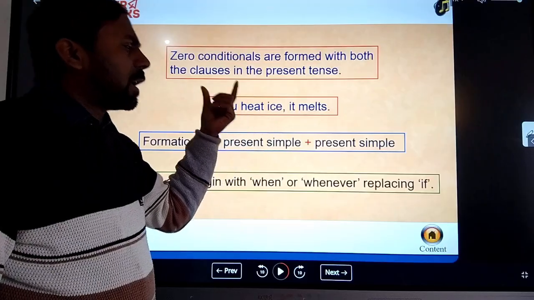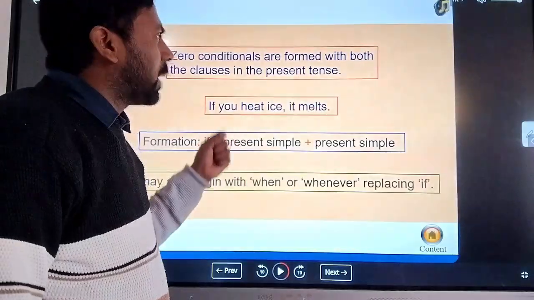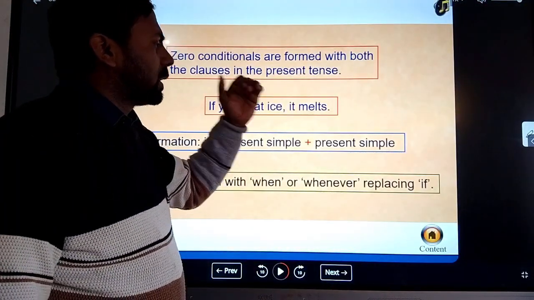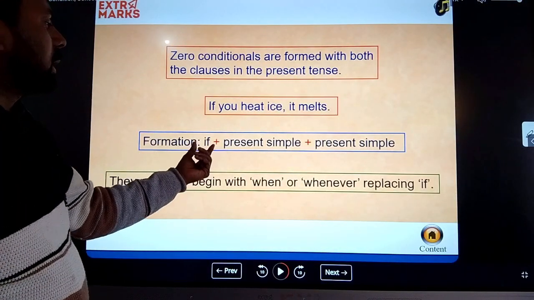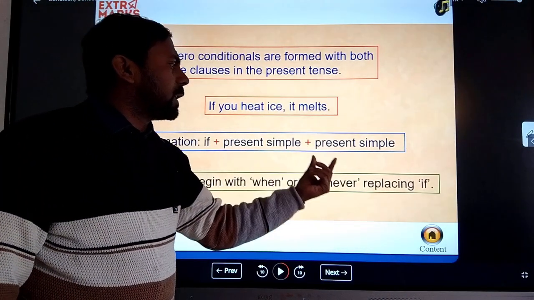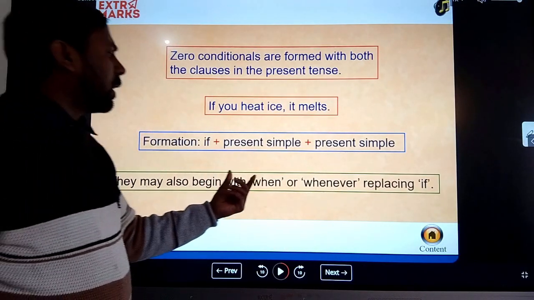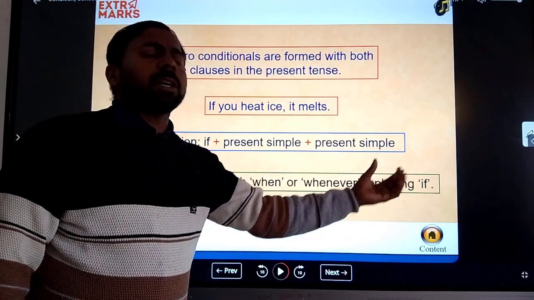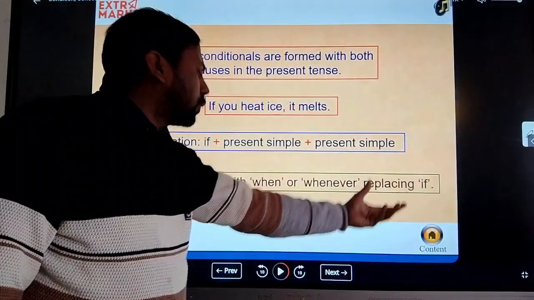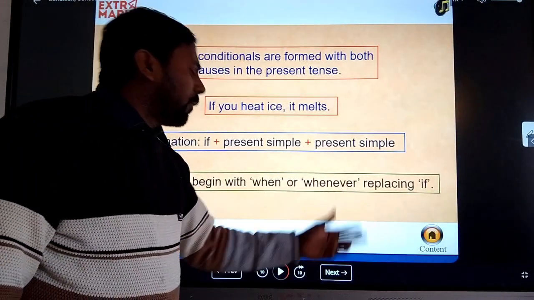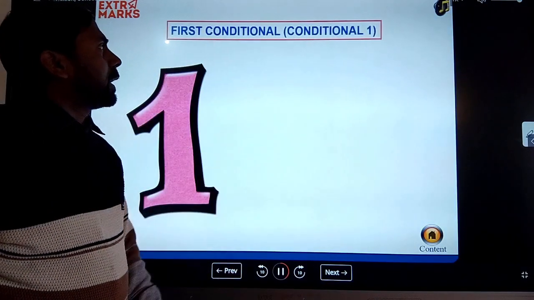Wherever we use a scientific fact or a truth, or a habit, it is known as a zero conditional sentence. Formation: you can see if plus present simple, present simple. And they may also begin with when or whenever, replacing if. In place of if, you can also use the words when and whenever. I hope you all understood the zero conditional sentence.